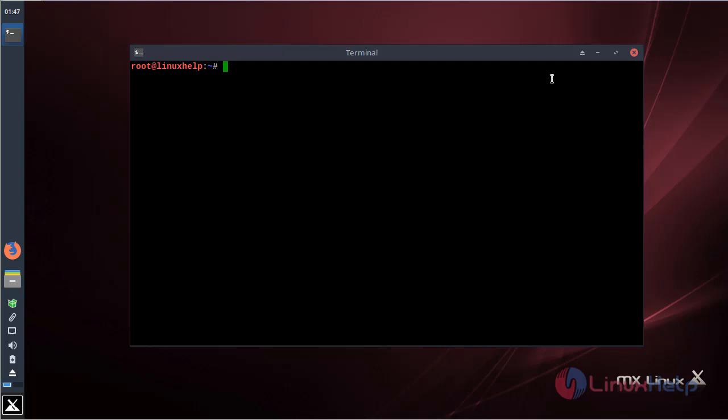After updating the system repository, we can install the Inkscape application using the following command. Then hit enter.